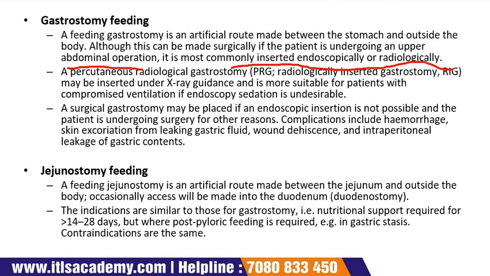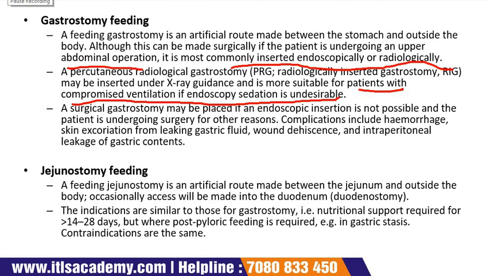Another type of gastrostomy is the percutaneous radiological gastrostomy, that is the PRG, which may be inserted under X-ray guidance and is more suitable for patients with compromised ventilation if endoscopy sedation is undesirable.